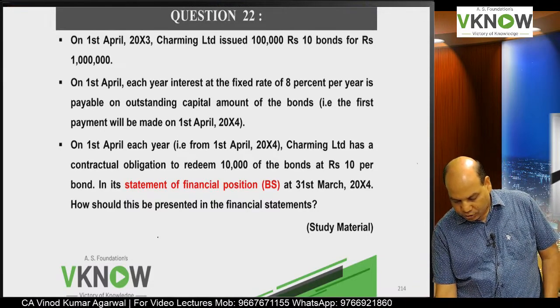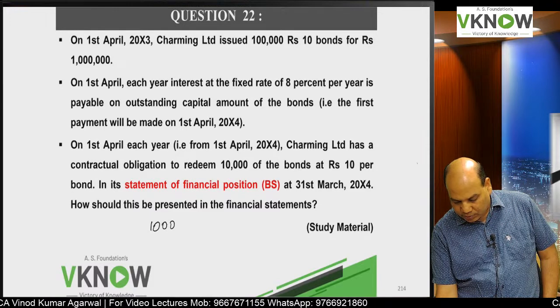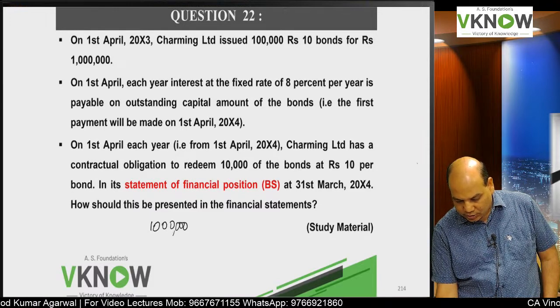1 lakh plus 8%. Total amount that will appear in the balance sheet is 10 lakh rupees plus interest 80,000.